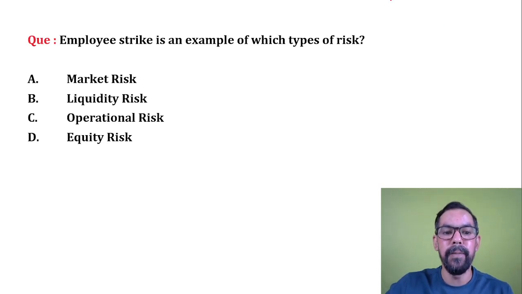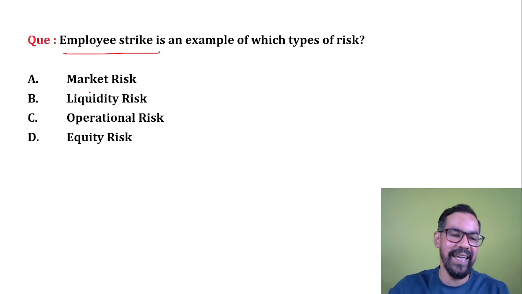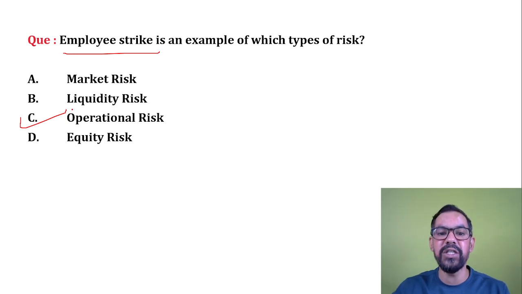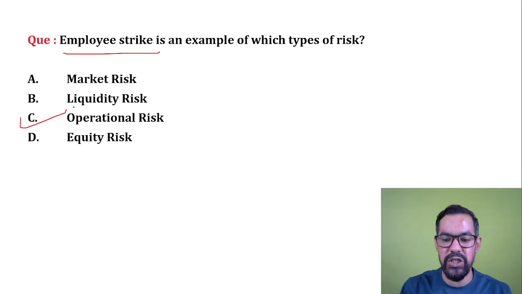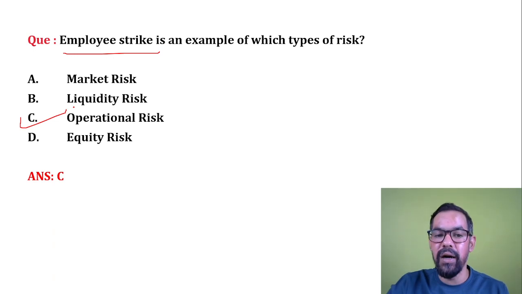Next one, employee strike. Employee strike is an example of which type of risk? It is part of your operational risk. Employees are part of operation, so when they go on strike, it will affect the operation of any bank.